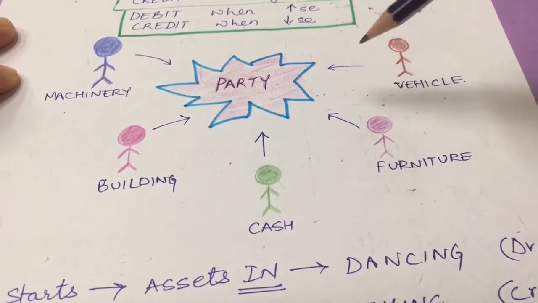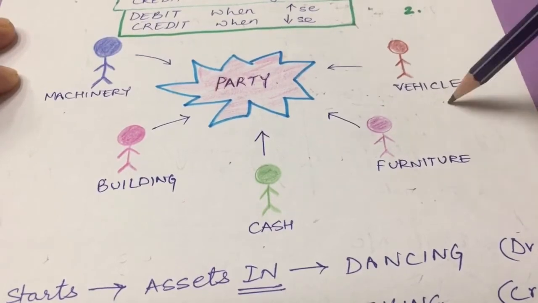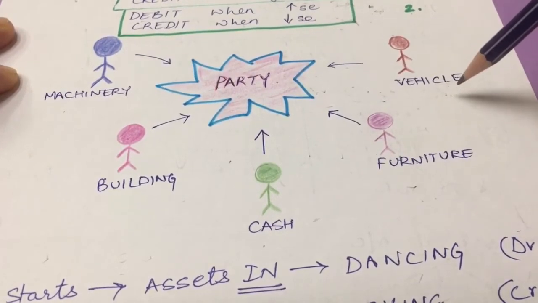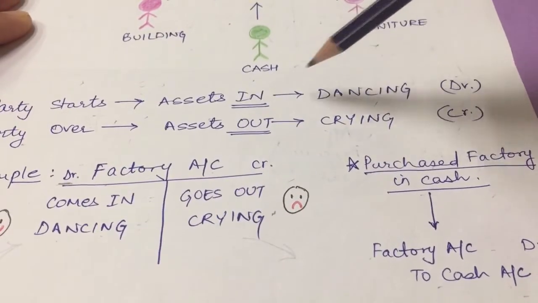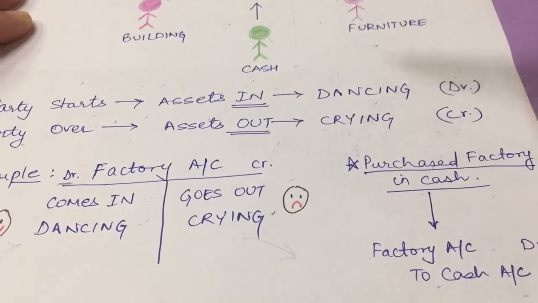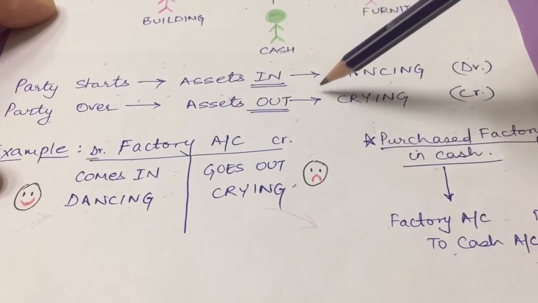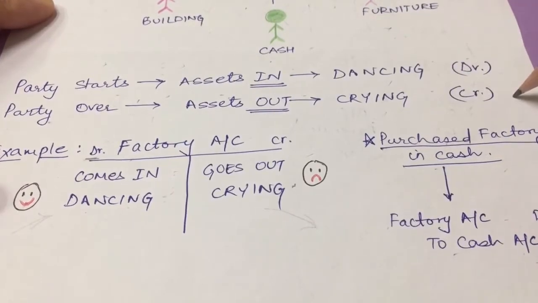Okay, when the party is over, they are walking out of the party and they are crying and they are decreasing in number. So the rule goes, party starts, assets walked in and they are dancing. They are happy, they are enjoying. Party is over, assets are out and they are crying. They are credit.